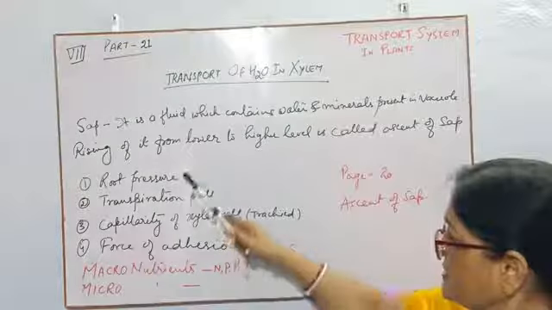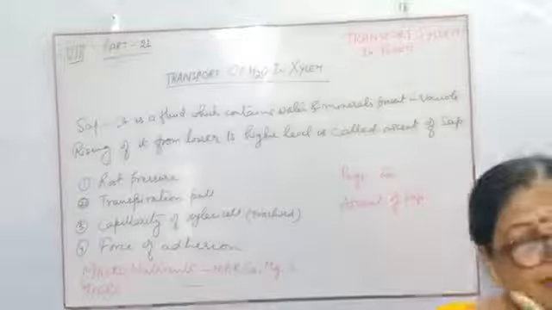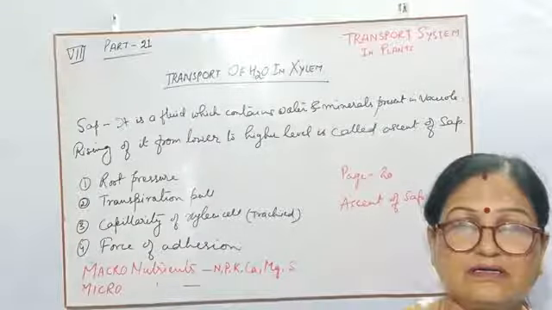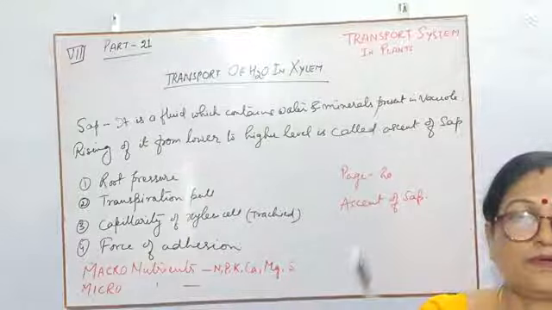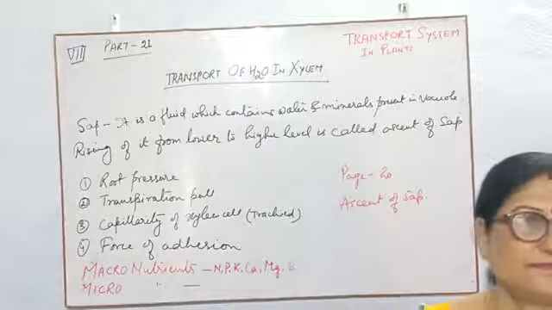So these are the 4 points by which water can enter, or after entering the root cell, how it can pass from cell to cell up to the xylem of the leaf.